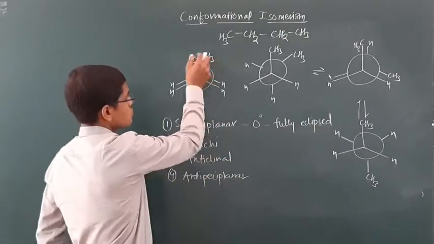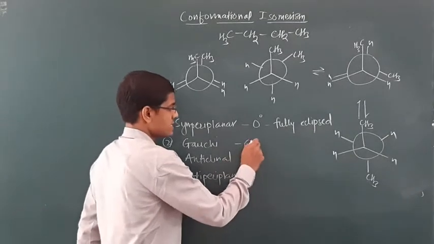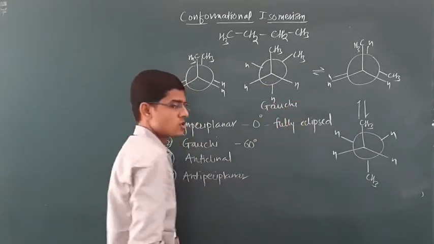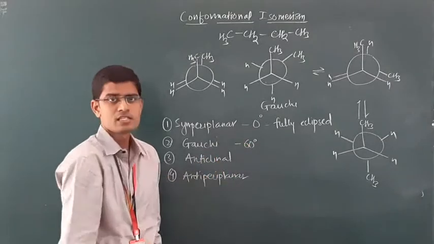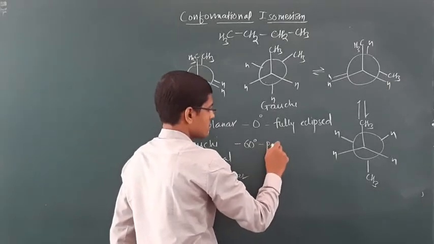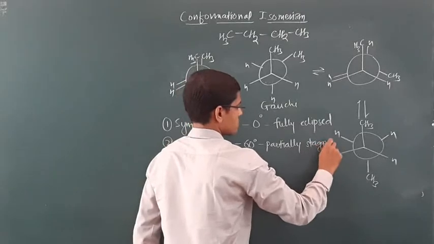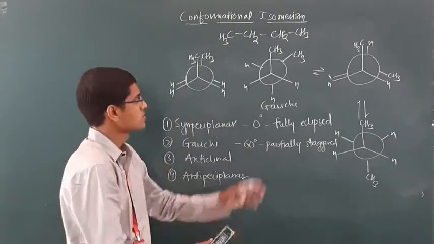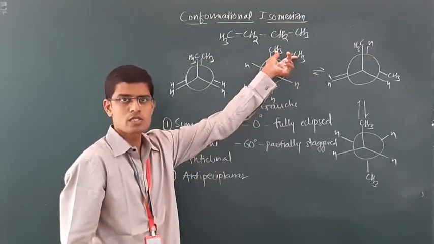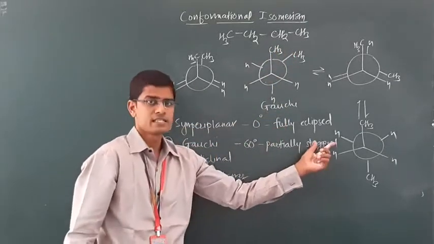We are taking these two carbons as our reference groups. Then if the rotation is 60 degree, it is called the gauche isomer, in which the angle between the two methyl groups is 60 degree. It is called partially staggered, because the angle between all these groups is 60 degree, but these methyl groups are closer to each other, so it is called gauche and partially staggered.